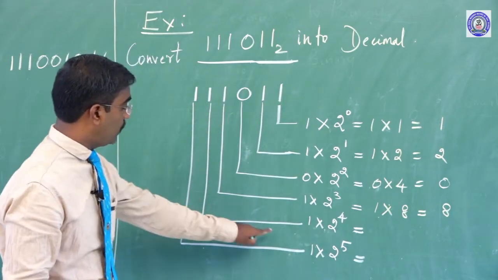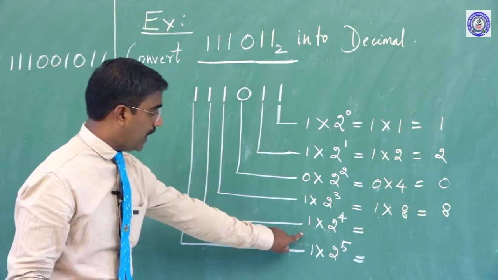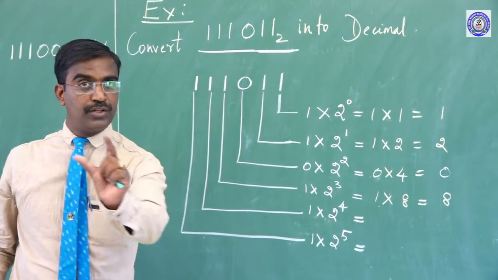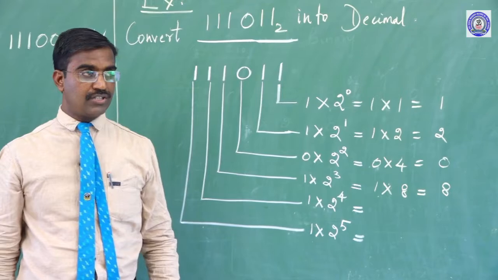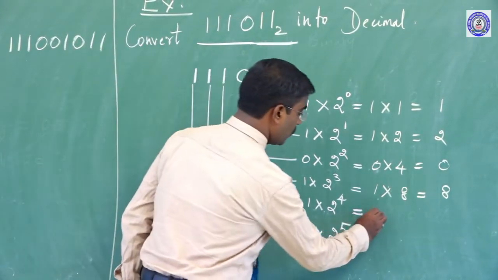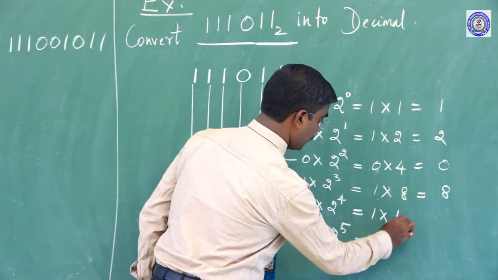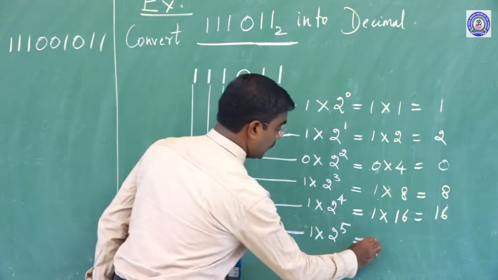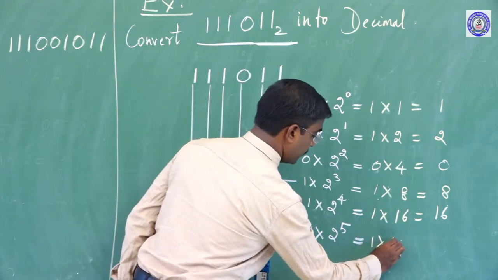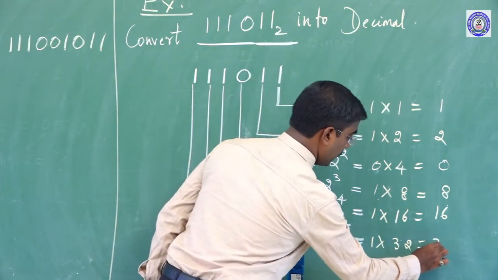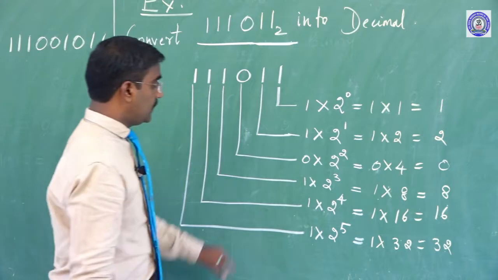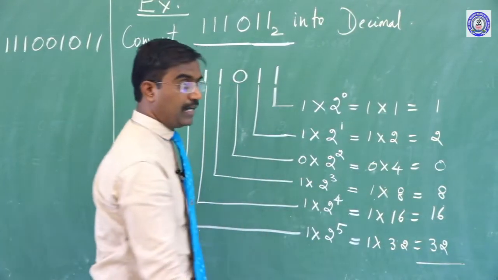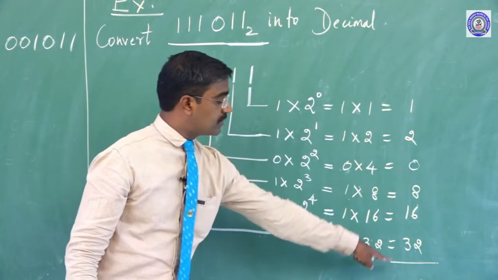Again, 2 to the power of 4 is nothing but 2 into 2 into 2 into 2. So 2 2s are 4, 4 2s are 8, 8 2s are 16. So 1 into 16 is 16. Again, 1 into 2 to the power of 5 is nothing but 32. So this is the procedure, and the final step is that all the numbers should be added.